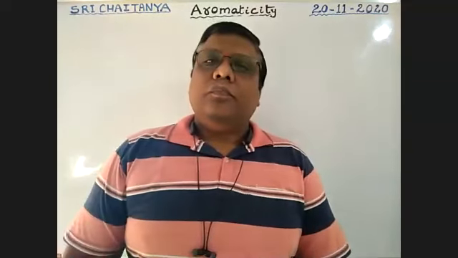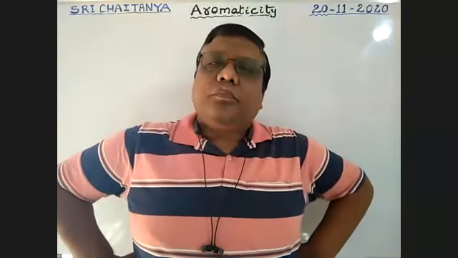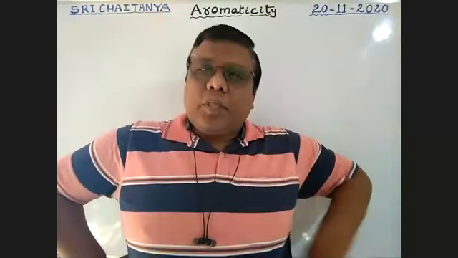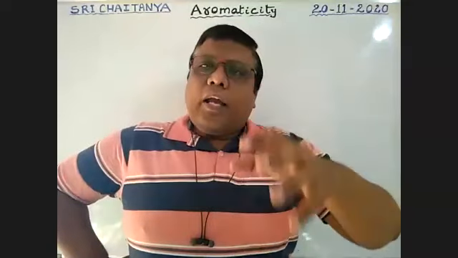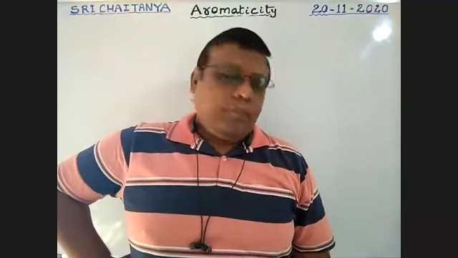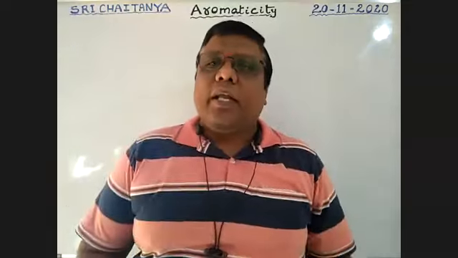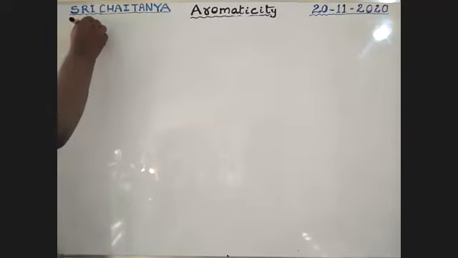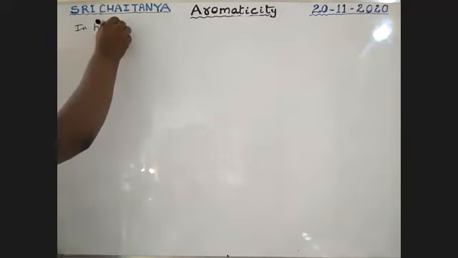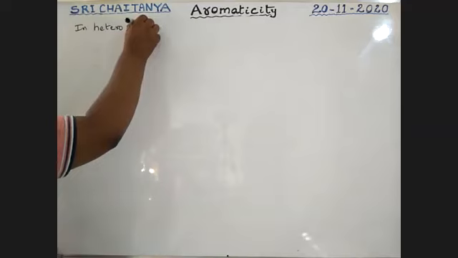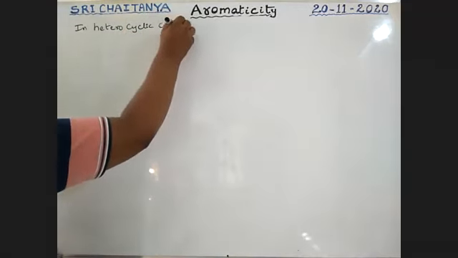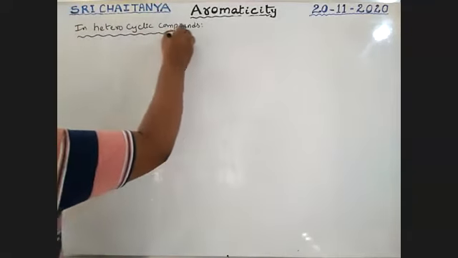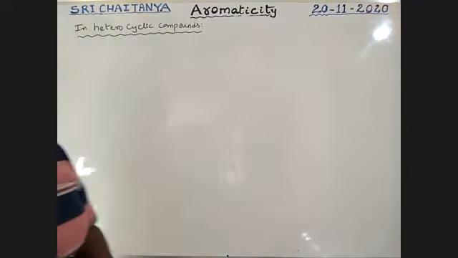Now we are going to discuss some other examples, that is aromaticity in heterocyclic compounds. What are these heterocyclic compounds?